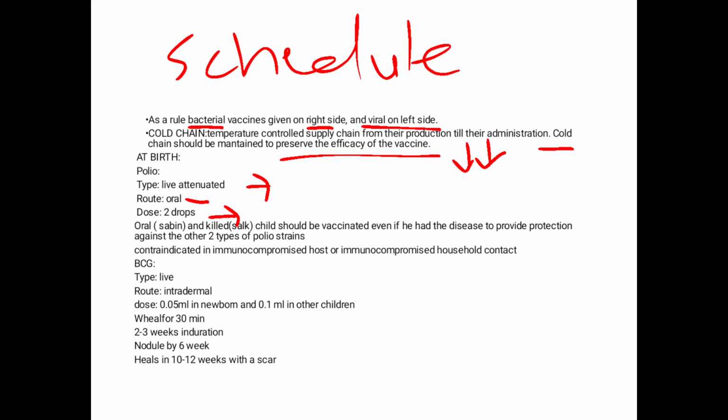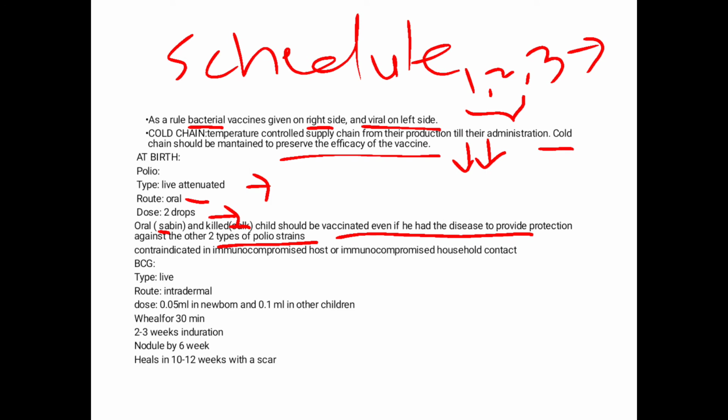We have 2 types of polio vaccines. One is oral and the other is killed. The oral is also known as Sabin and the killed is also known as Salk. A child should be vaccinated even if he has had the disease. Remember, polio has 3 strains: OPV 1, 2 and 3. Even if the child has had the disease, maybe he had the infection with 3. So in order to provide immunity against the other 2, you need to vaccinate that child to provide protection against the other 2 types of polio strains.